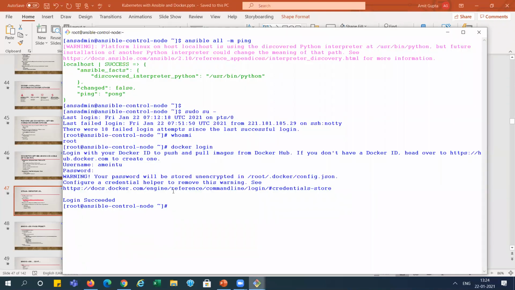We are doing this because when we run our job, the Ansible playbook will create the build and upload that build to the Docker Hub. That time this connection is required. If we do not do the login, we will get an authentication error. So this login means our Ansible server is connected to the Docker Hub, and when we create a build on the Ansible system and upload it to the Docker Hub, it will easily connect and upload.